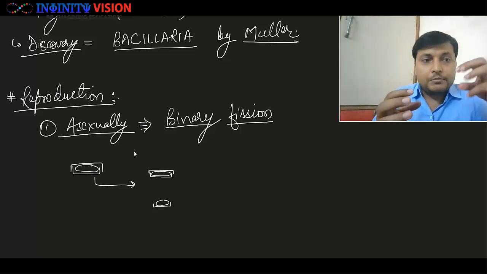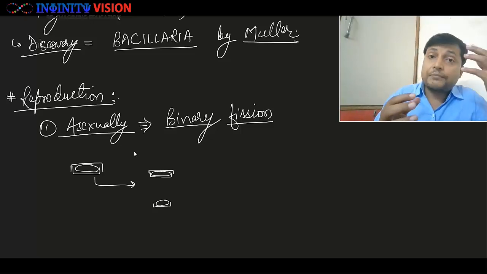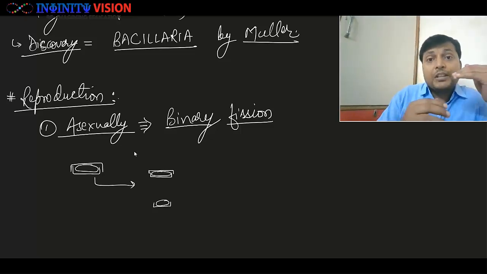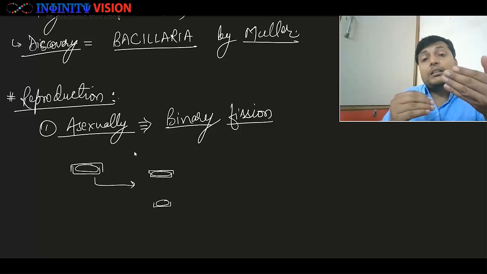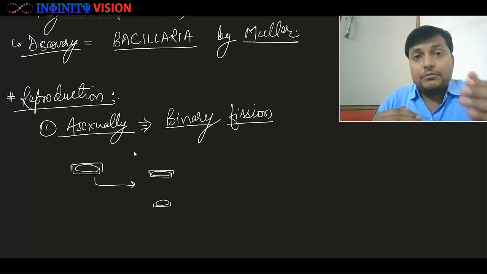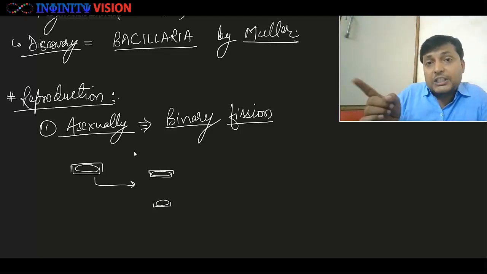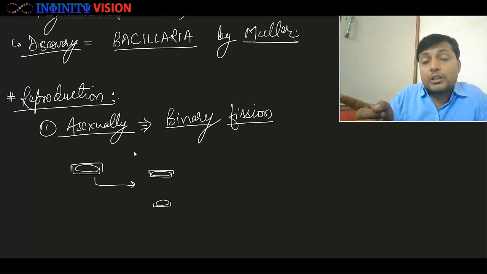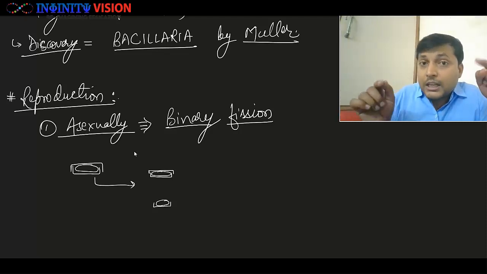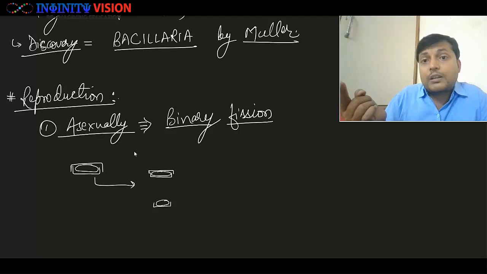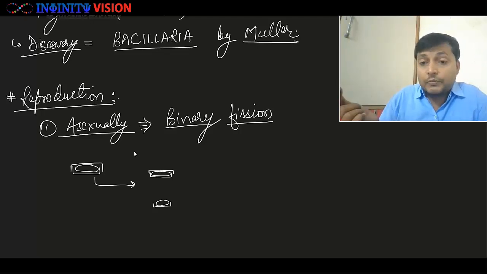Whenever a diatom is formed, it receives one theca from its parent, and then it forms another theca in its lifetime. Then again it divides into two, and its two theca go one to each of its daughter cells, right? So now again the new daughter cells will have only one theca, and they will develop the other one.